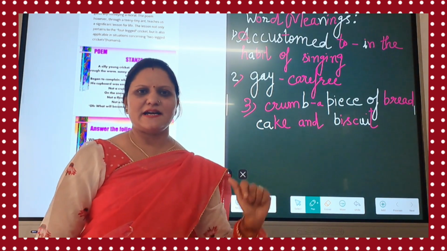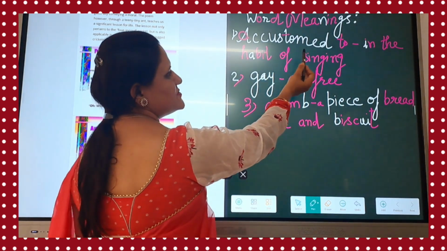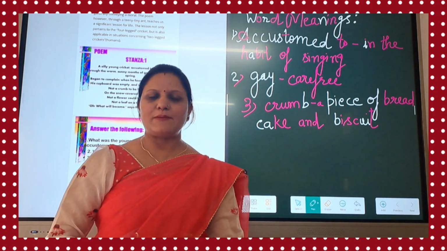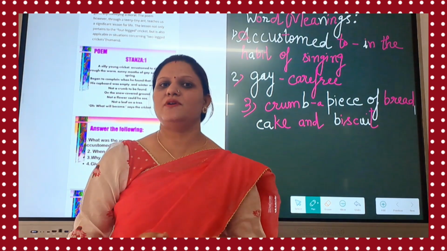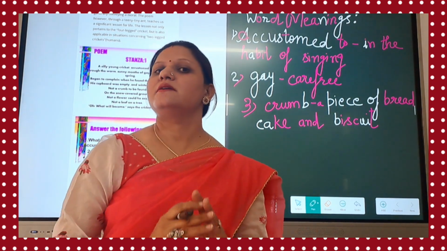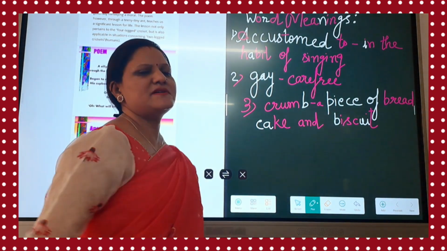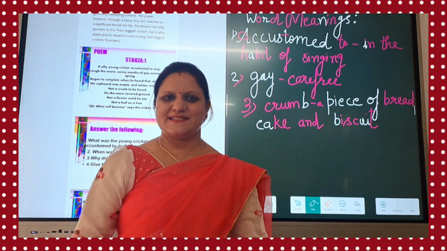So the word meanings I had written on the board. Accustomed to means used to doing that or in the habit of singing. Gay means carefree, where he is thoughtless, he doesn't care for anything. Next is crumb. A crumb is a piece of bread, cake or biscuits.